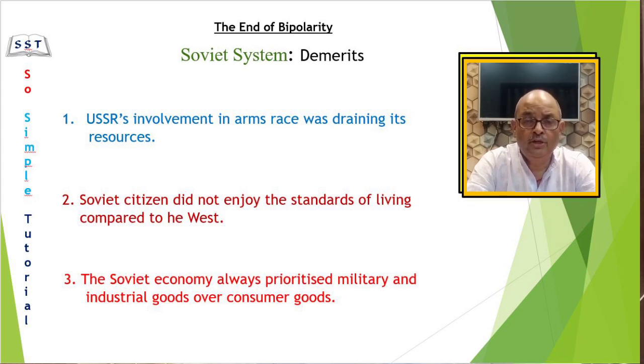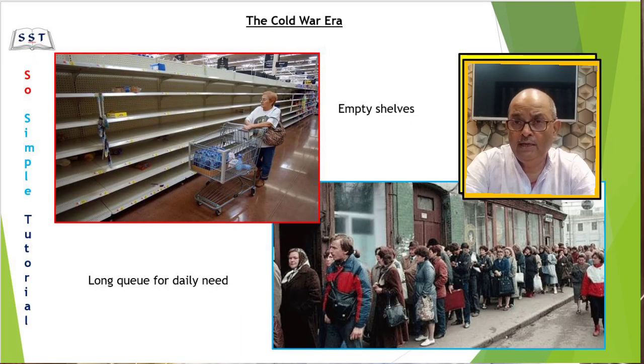The Soviet economy failed to sustain the growth rate that it had achieved during the period of Stalin. This economic downturn had dire impacts on living standards. Soviet citizens had never enjoyed standards of living comparable to the West. They never enjoyed the infrastructure, amenities, and services that were available to the people in the Western world. With German cars, French perfumes, Italian wines, and British made appliances, West Europeans were living a good life compared to their Soviet counterparts, who had become used to long queues for their daily needs.